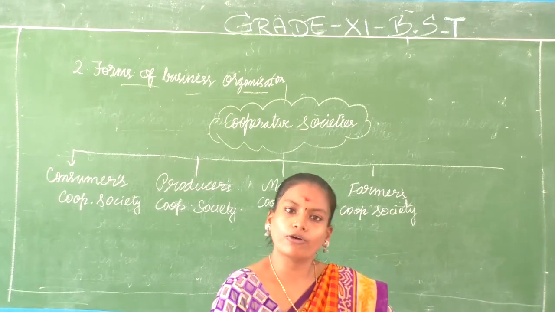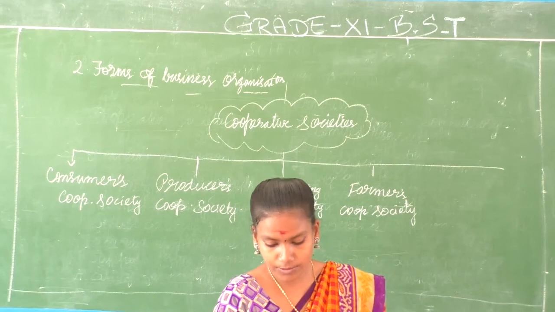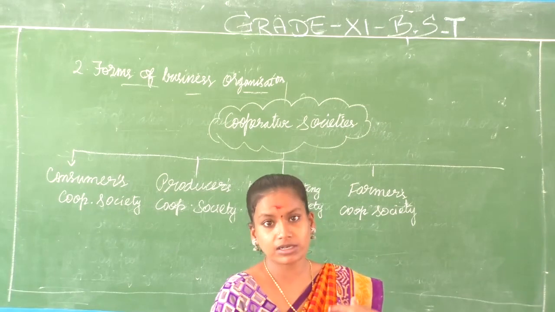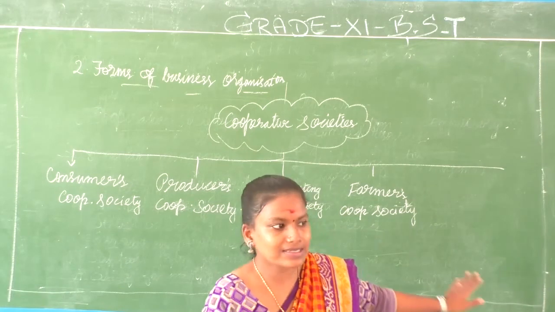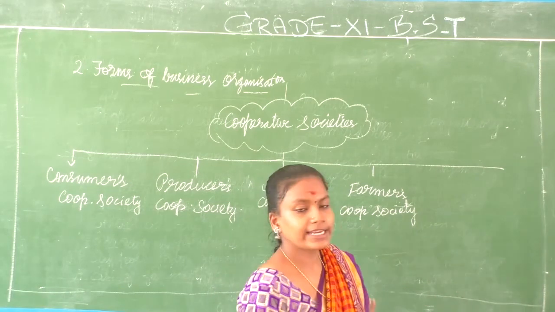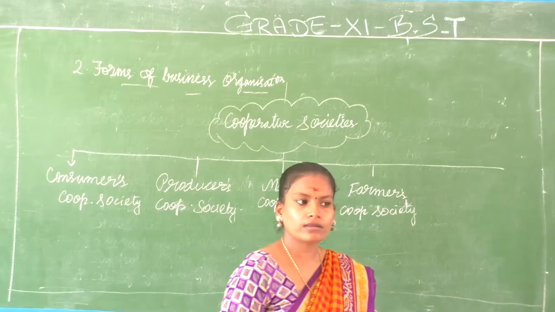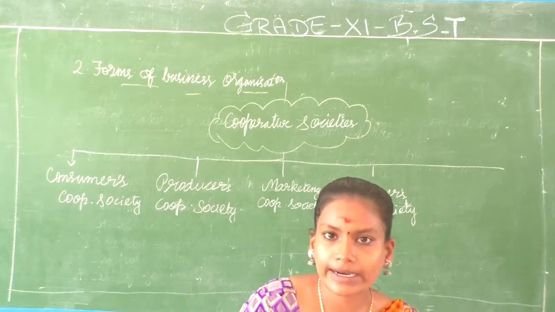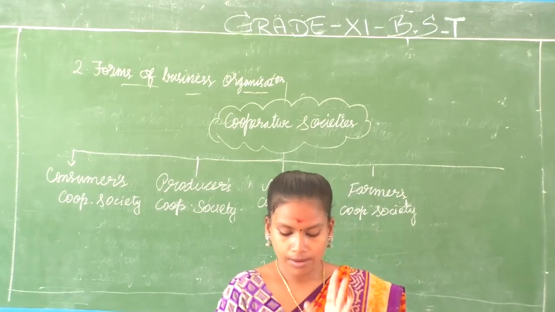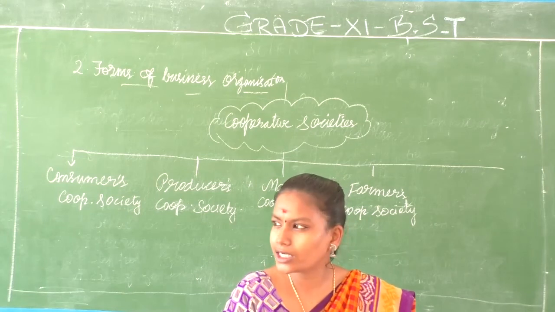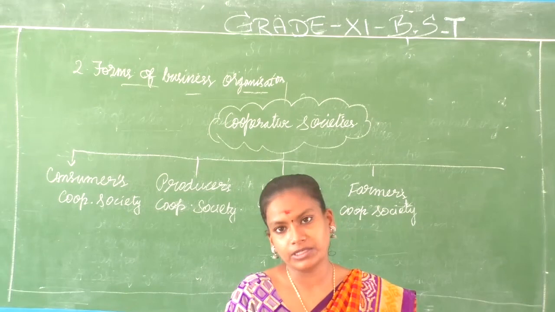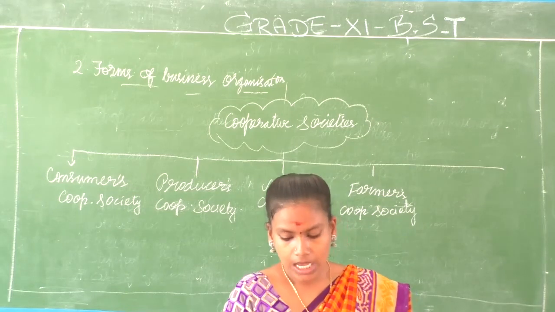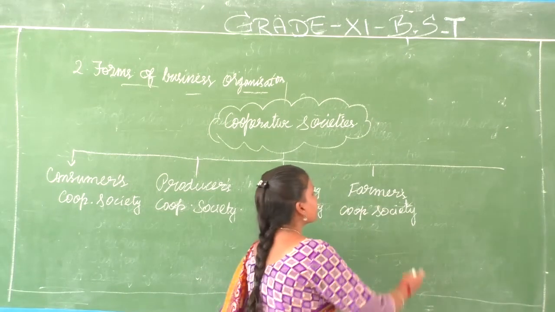Then selling your output at a reasonable price, transporting it, solving the problems related to the government. Sometimes the government will fix low rates. At this time, the Farmers Cooperative Society intervenes and takes care that reasonable prices are set for the particular products. Okay, they help in cultivation, and lend tractors and all related equipment. Clear? Next we have credit cooperative societies.